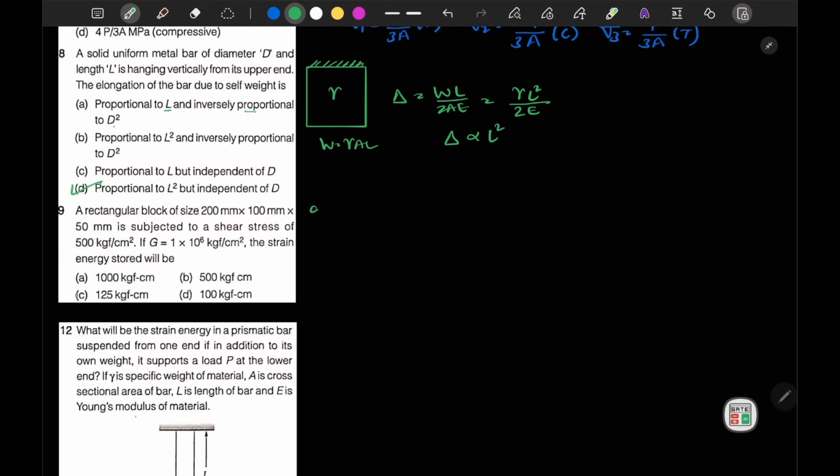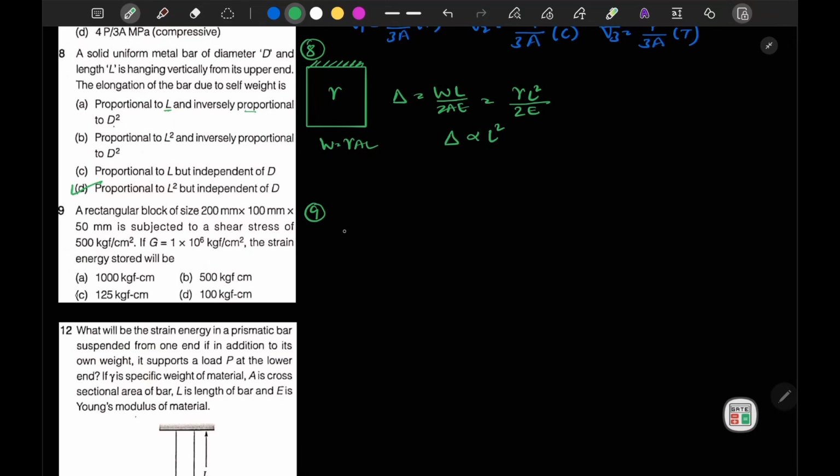Now moving to question number 9. This was our question number 8. Question number 9: the rectangular block of this size is subjected to shear stress of 500 kgf per centimeter square. If G is equal to this, the strain energy stored will be.